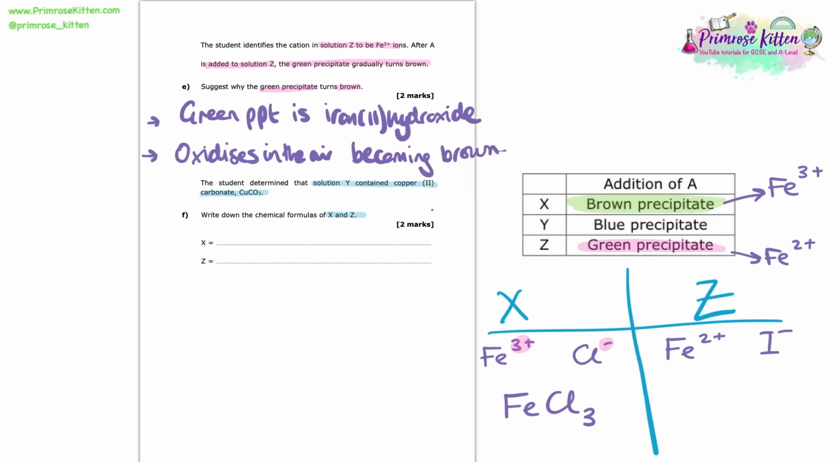Over with the Z, we can do something similar. Fe2+, but I-, we need a 2- to balance the 2+. So for that reason, we need 2 of the I-, so the formula is FeI2. So writing up our answers finally on our answer line, we have FeCl3 and FeI2.